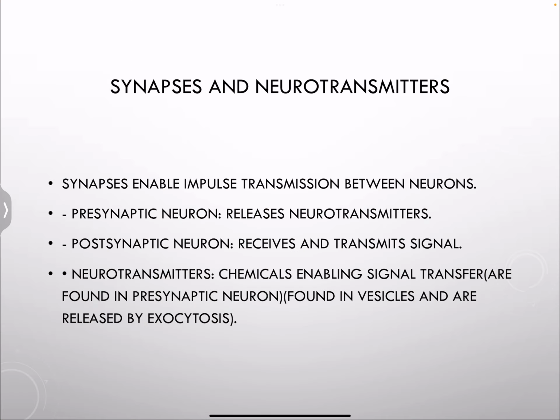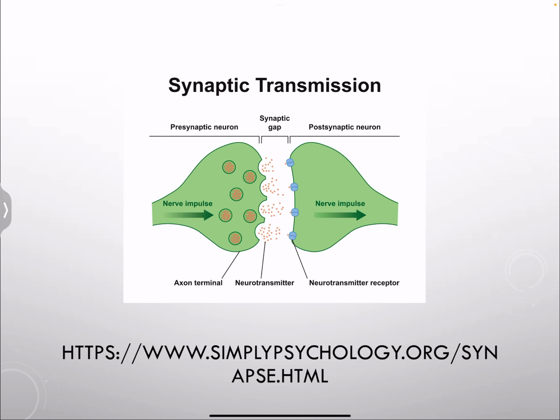Now let's look at a synapse. What is a synapse? Let's look at the diagram first of all. Here, this is what we call a synaptic transmission. As you can see, we have a presynaptic neuron and a postsynaptic neuron, and in the middle we have some sort of a gap. So what's going to happen? We're going to get the nerve impulse.